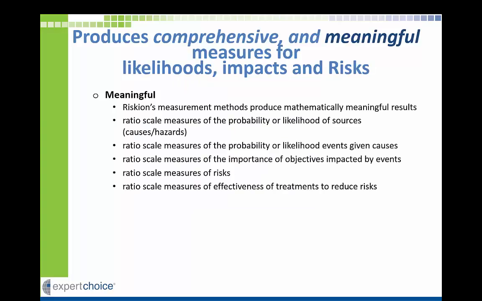Riskion's measurement methods, some of which we will look at next, produce mathematically meaningful results consisting of ratio scale measures of the probability or likelihood of sources, ratio scale measures of the probability or likelihood of events given sources, ratio scale measures of the importance of objectives impacted by events, ratio scale measures of risks, and ratio scale measures of treatment effectiveness in reducing risks.